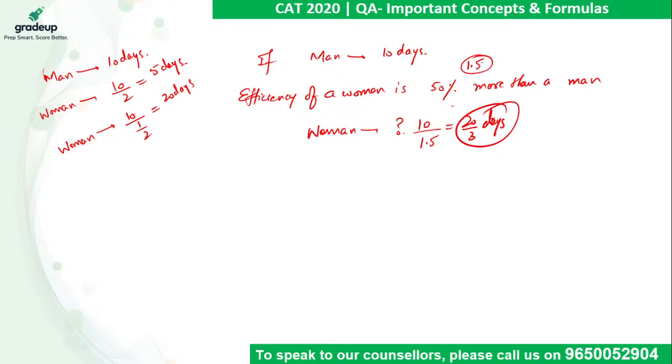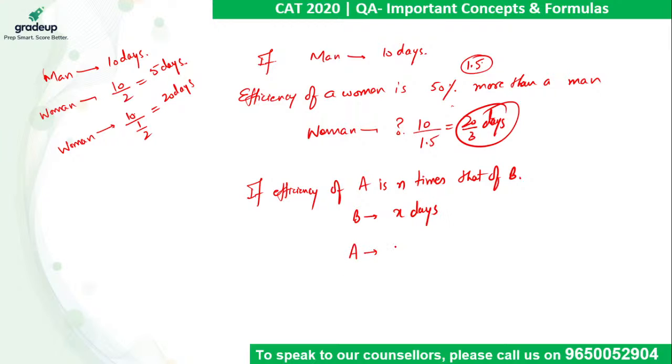So please always keep in mind, if efficiency of A is n times that of B, right? Then if it is given to you, B can complete a work in X days, then A can complete the very same work in X upon n days. So I have to figure out how many times the efficiency of one is as compared to the other. Right now,